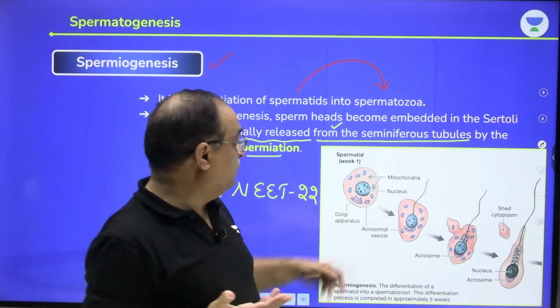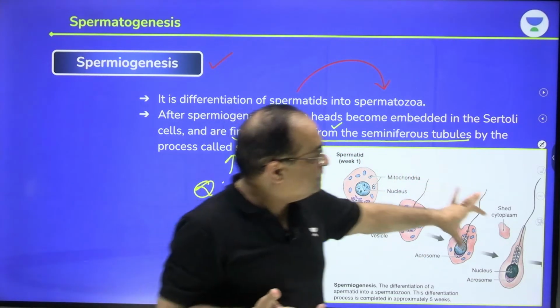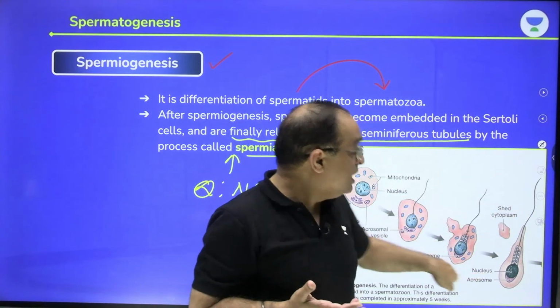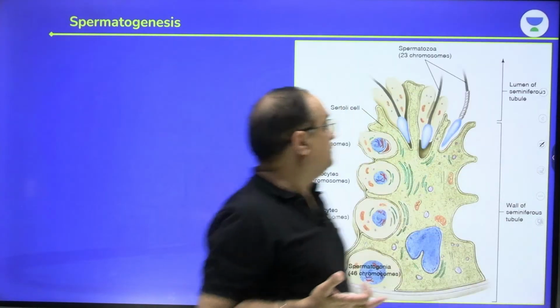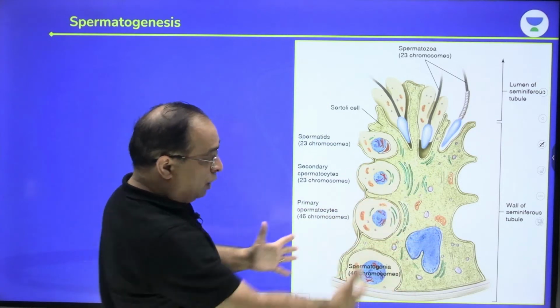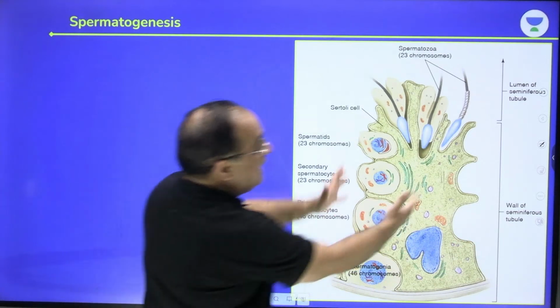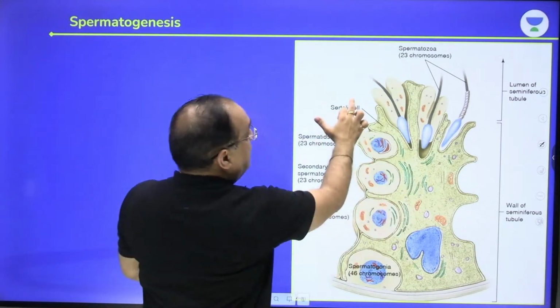So this diagram also is important, how spermatid is getting converted into sperm, how the flagella is being formed, how the acrosome is being formed. Now this is a highly enlarged view of one Sertoli cell. Can you see how one Sertoli cell is having all these structures? I have labeled it here.